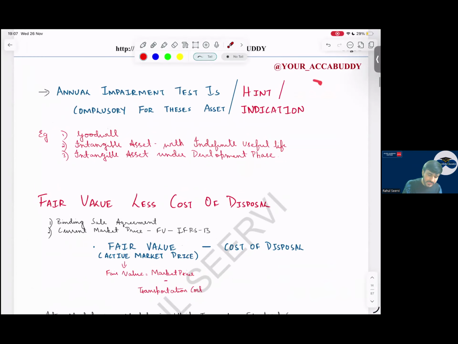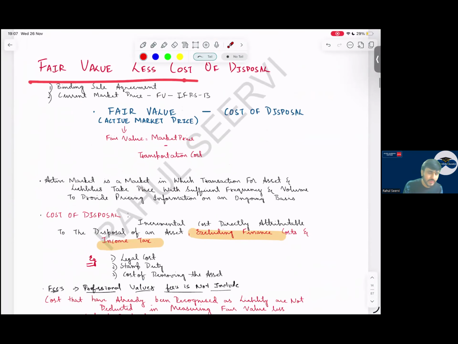Sir, what are the three things where annual impairment test is done compulsorily? Goodwill, intangible asset with indefinite useful life, intangible asset under development phase. For these three things, we have to do impairment compulsorily, even though hints or indicators are not available. Yes, sir. Then coming to fair value less cost to sell.